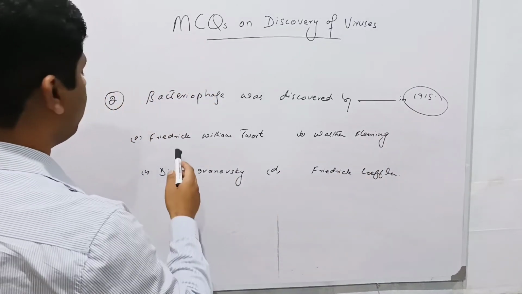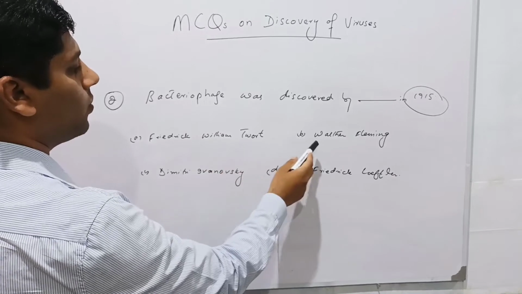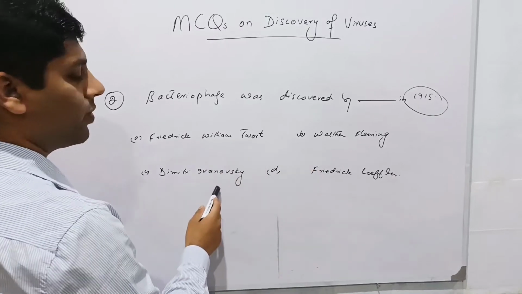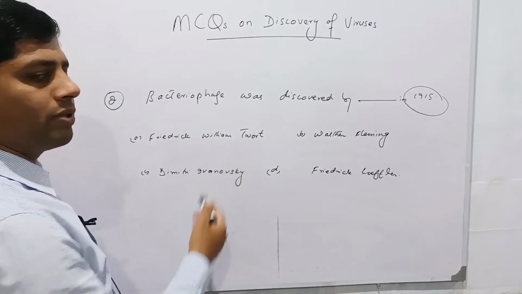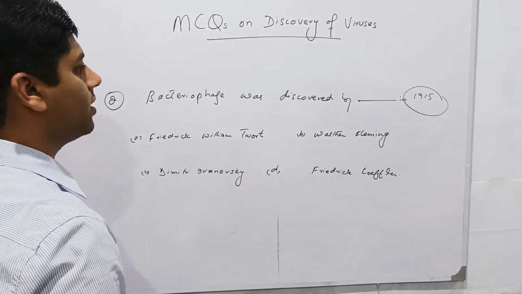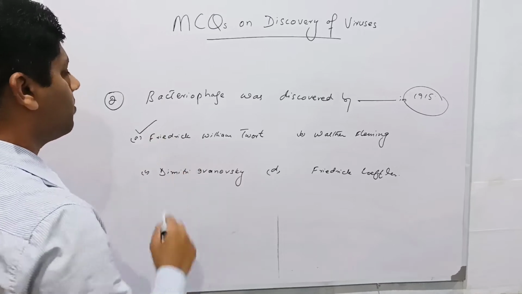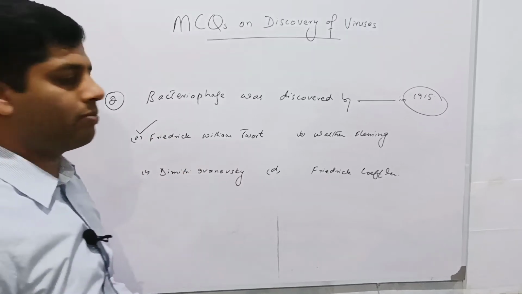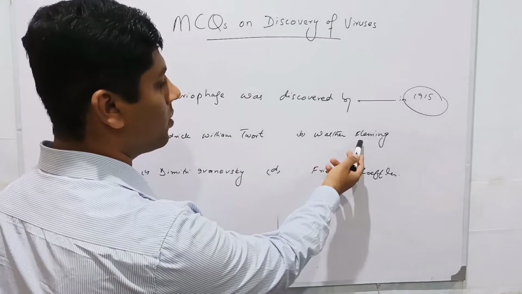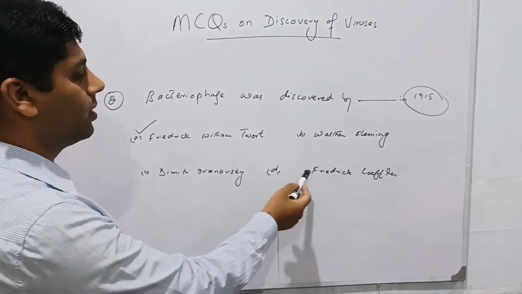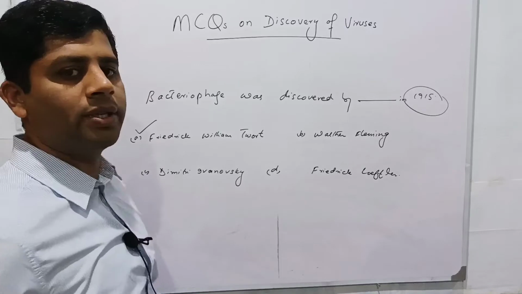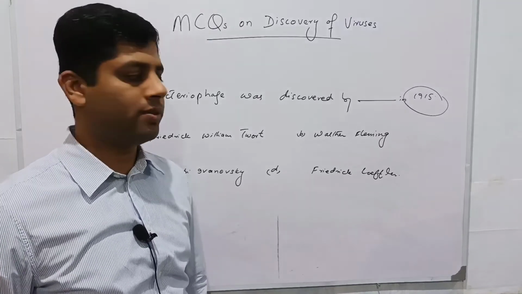Given options are Frederick William Twort, Walter Fleming, Dimitri Ivanovsky, and Friedrich Loeffler. Frederick William Twort discovered bacteriophage in 1915, so this is the correct option. As mentioned earlier, Walter Fleming discovered the chromosomes, Dimitri Ivanovsky discovered the tobacco mosaic virus, and Friedrich Loeffler discovered the foot and mouth disease virus in animals.